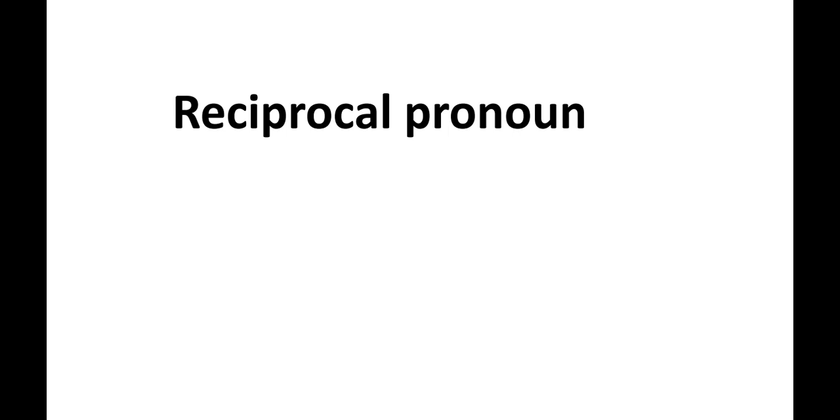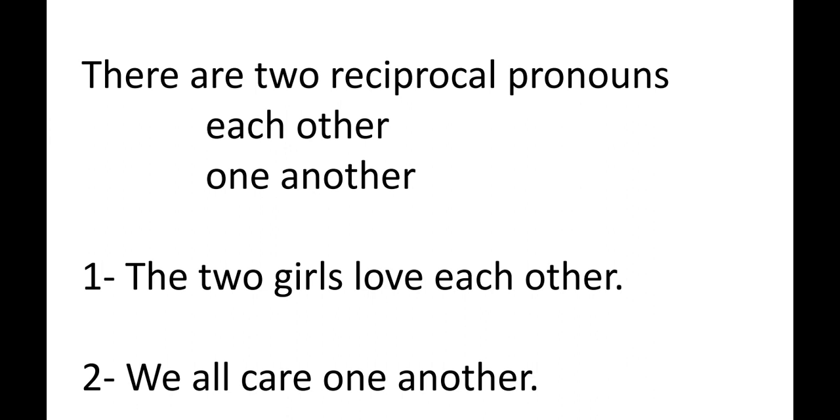There are two reciprocal pronouns. One is each other and second is one another. Each other is always used for two persons. This is a rule from the ancient grammar, that each other is used for two persons and one another is used for more than two persons.